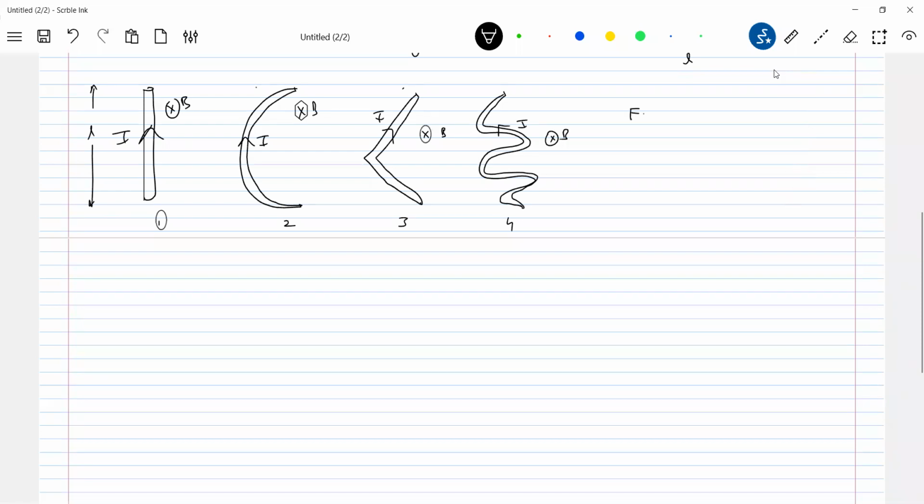In all the cases, I'll just write F1 equal to F2 equal to F3 equal to F4 equal to BIL. In short, let me write here. So what about the direction? Sir, in all the cases, yes, the direction also will be horizontal. F1, F2.